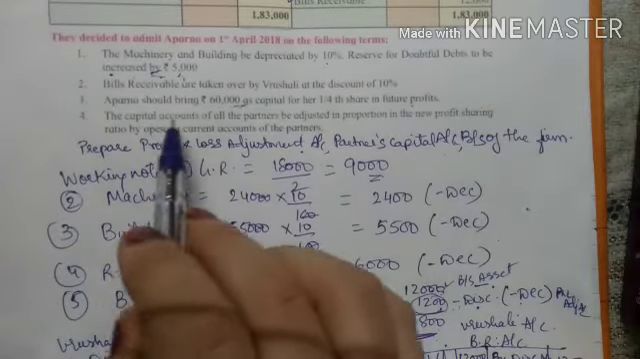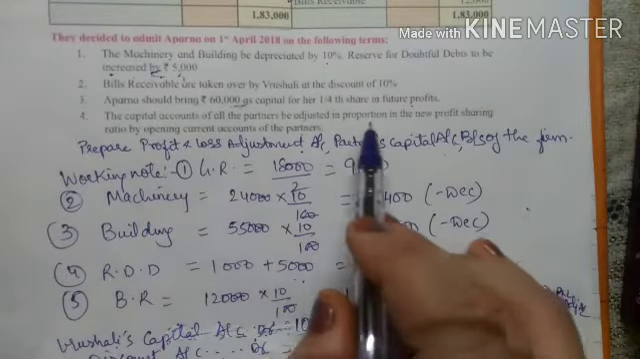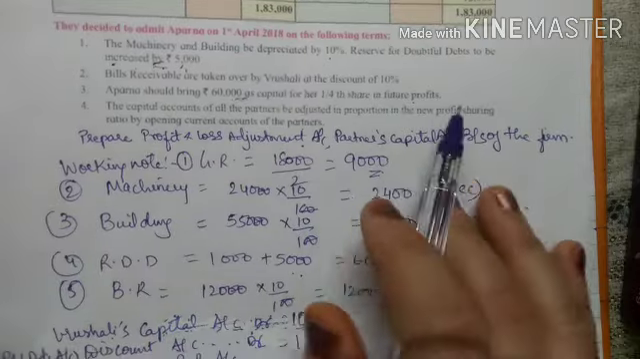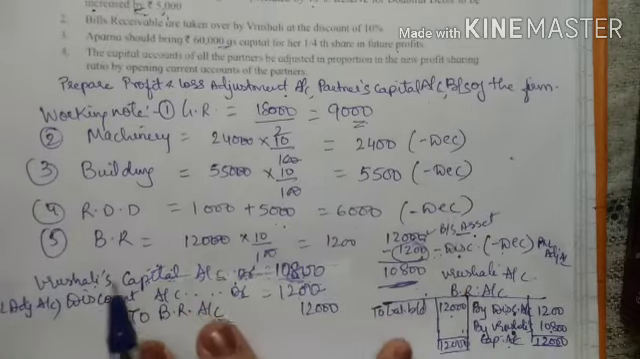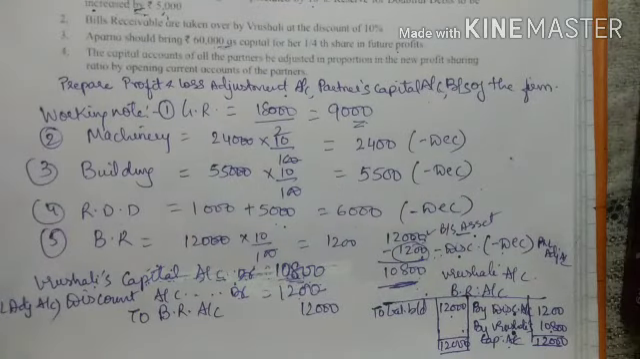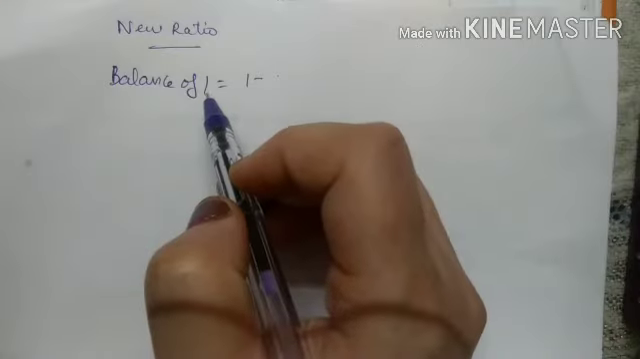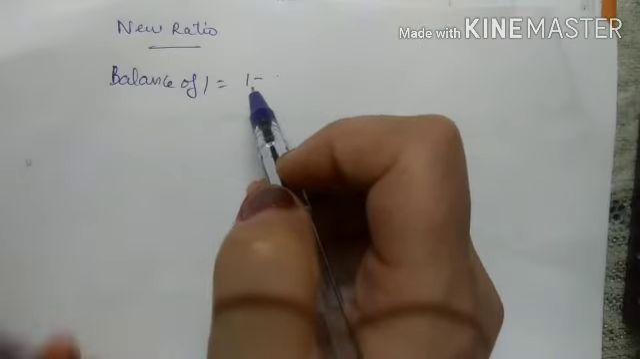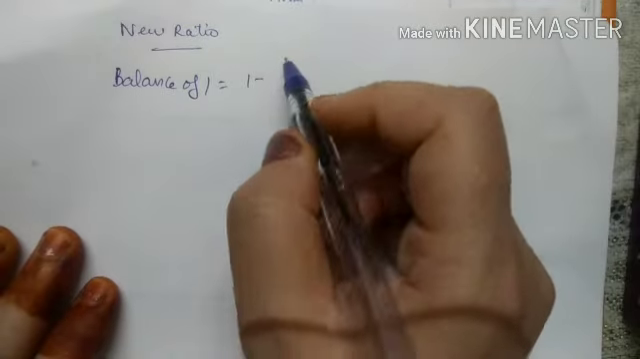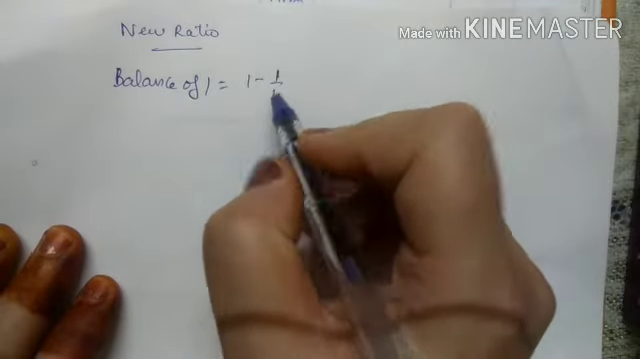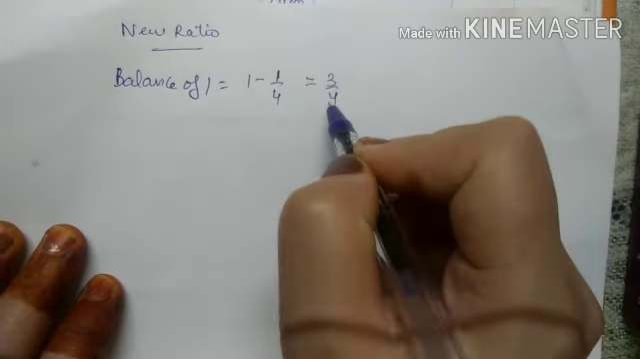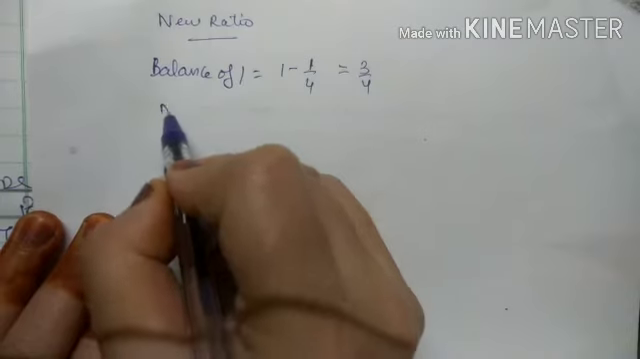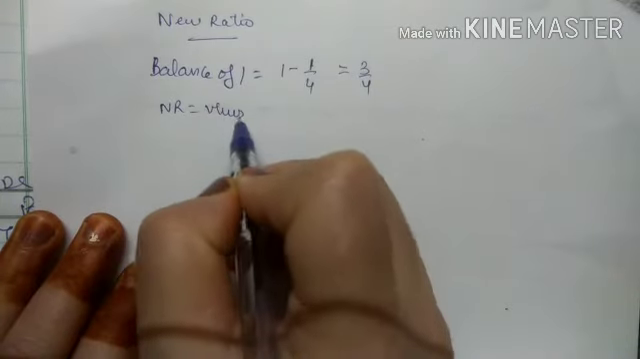See the next one. The capital account of all partners to be adjusted in the proportion of the new profit sharing ratio by opening current account of the partners. So here first we will have to calculate the new ratio. So first we have to calculate balance of 1. So balance of 1 is what? 1 minus new partner's share. So the new partner is coming for 1/4, right? Aparna is coming for 1/4 share. So the remaining is what? 3/4.